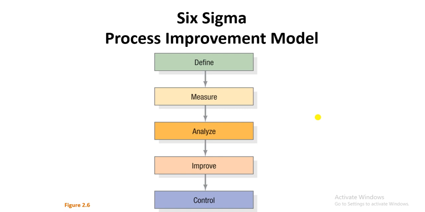Or a company can use the 5 whys approach in order to analyze the problem. Once they have analyzed the problem, in the next stage they will improve it, or in simple words, implement it.